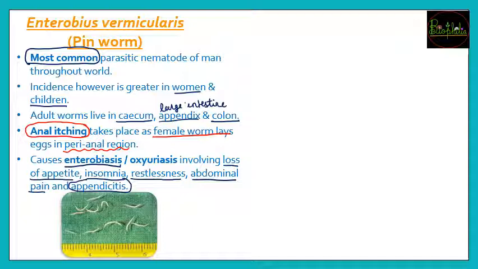So again, anal itching. These worms not only enter from the oral route, they can also enter from the reverse direction. If you do not have hygienic conditions, that is, if the place where you pass stools is not clean, in rural areas and places under poverty where the conditions are not good, then these larvae or worms can enter through the reverse tract as well, and then they can easily enter the cecum, appendix or colon, and again this anal itching symptom can occur.